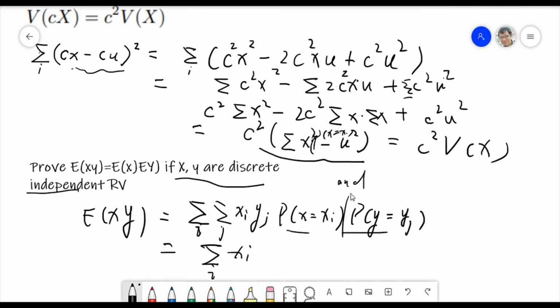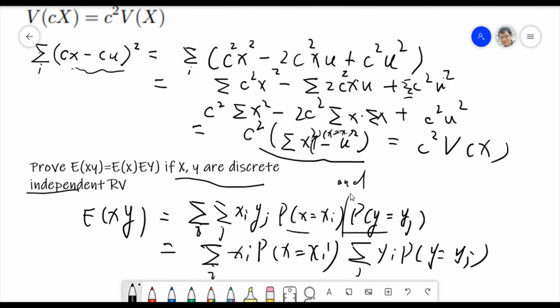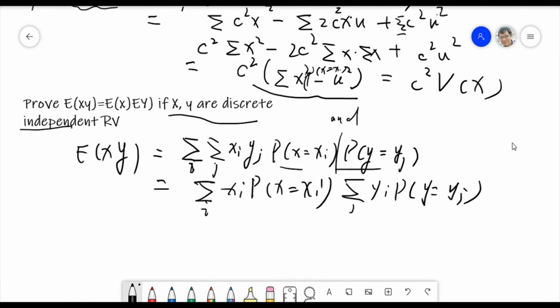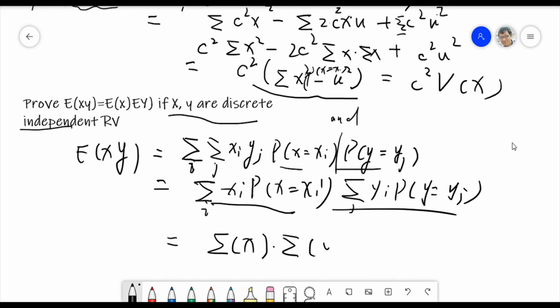But since they are discrete, there's no kind of dependence, so you can move them separately. So this can be P(X equals xi), and we can move this one, j, and P(Y equals yj), right? So what will it look like? This one will be exactly the expectation of X, and this one will be exactly the expectation of Y. So that's why I proved this.